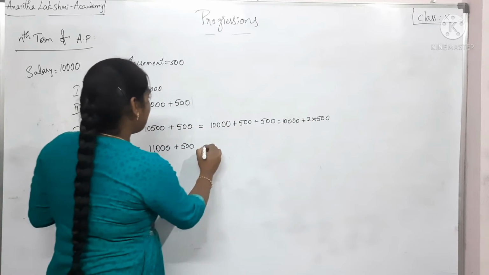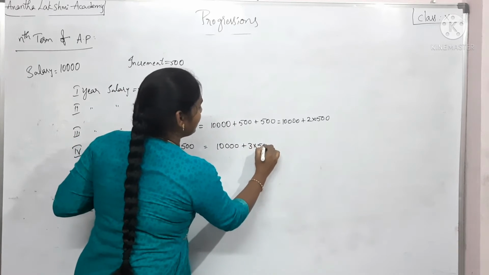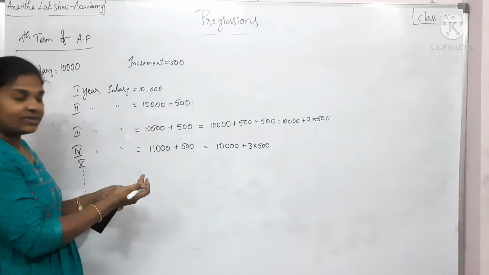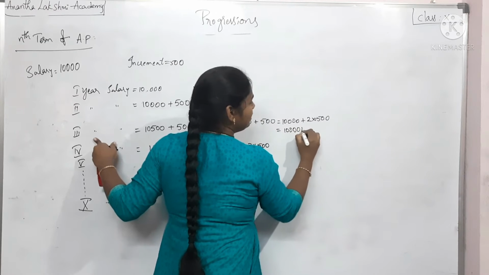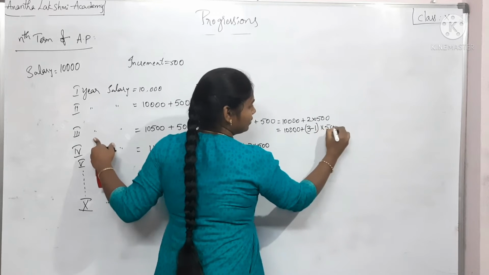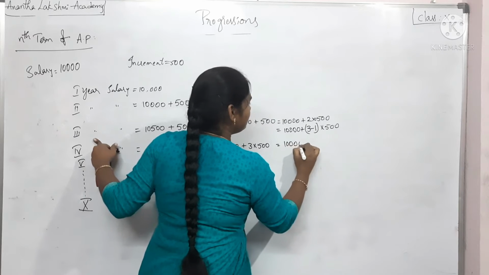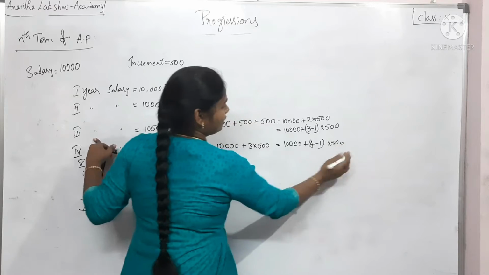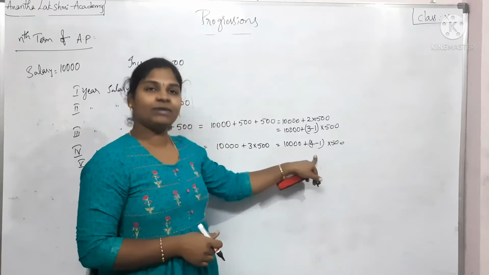Okay, the third term. Likewise, the fourth term can be written as 10,000 plus 3 into 500. If I simplify this further, the third year salary can be written as 10,000 plus (third year minus 1) into 500. And the fourth year salary, I am going to put as 10,000 plus (4 minus 1, which is nothing but 3) into 500. Isn't it? The same thing we will be getting.